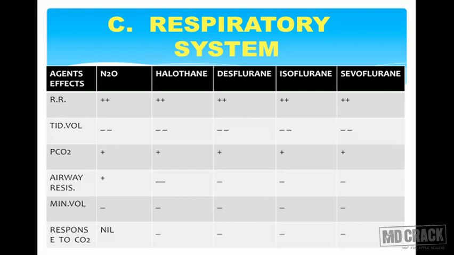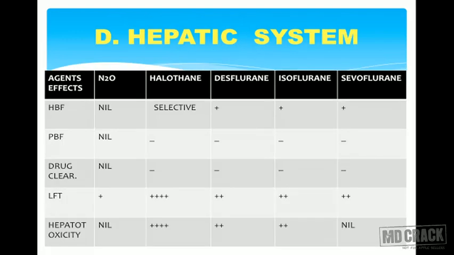So effects on the respiratory system basically are minimal, because all the inhalational agents are rapidly excreted from the lungs itself. Now the effects on the hepatic system. Hepatic blood flow: nitrous oxide has practically no effect on hepatic blood flow, whereas hepatic blood flow is increased in case of desflurane, isoflurane, and sevoflurane, as you can see on your slide. Then portal blood flow. There are practically no changes in case of nitrous oxide, whereas portal blood flow is decreased in case of halothane, desflurane, isoflurane and sevoflurane.